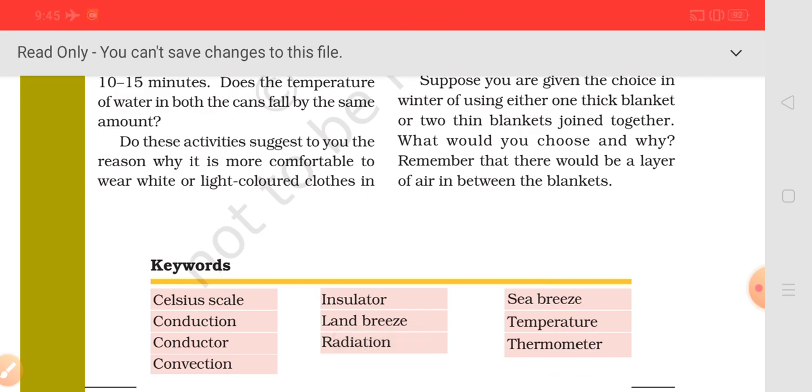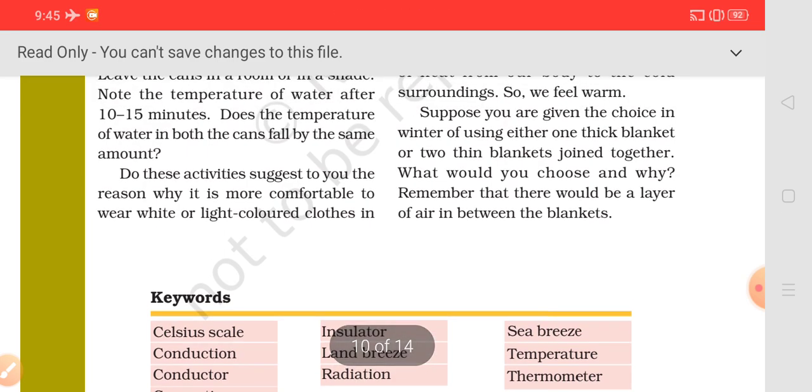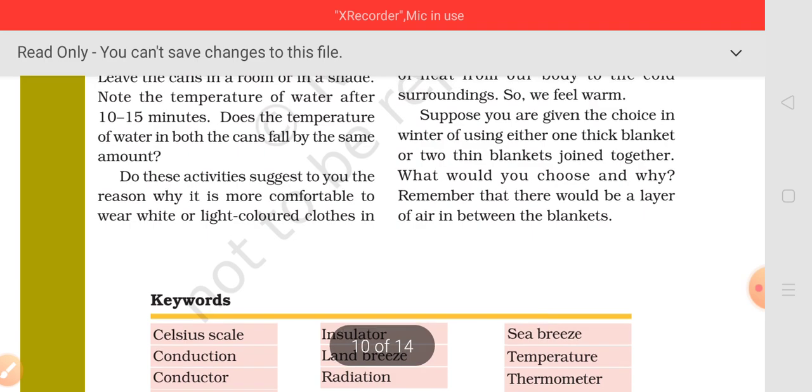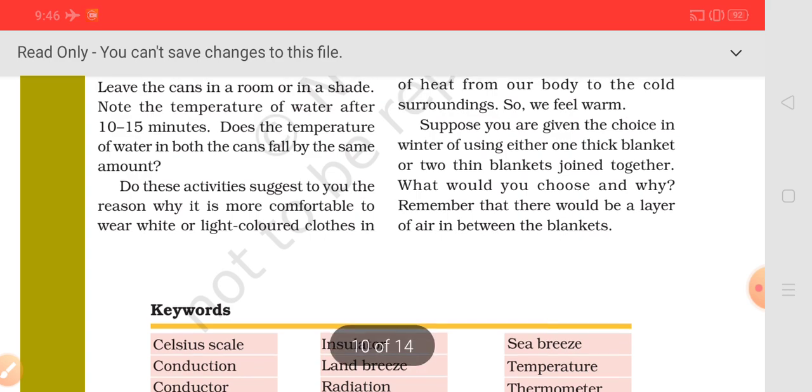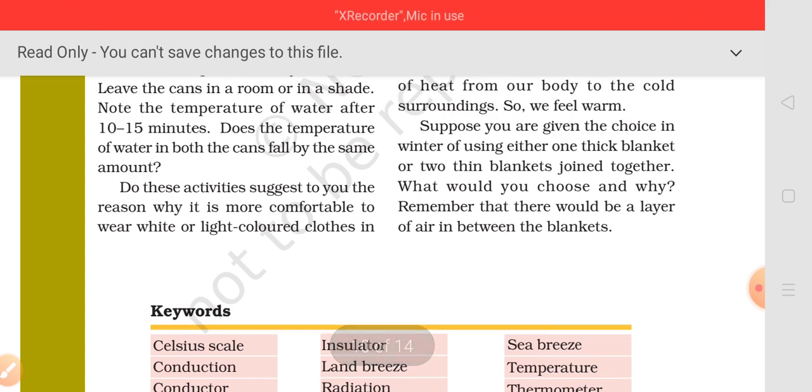It will not allow our body heat to escape into the surroundings. So more layers of thin clothes will allow more air to get trapped, and as a result we will not feel cold. So wearing more layers of clothing during winter keeps us warmer than wearing just one thick piece of clothing, right?